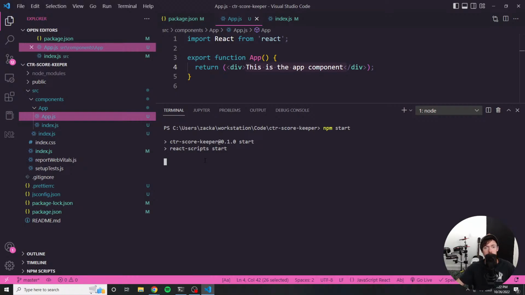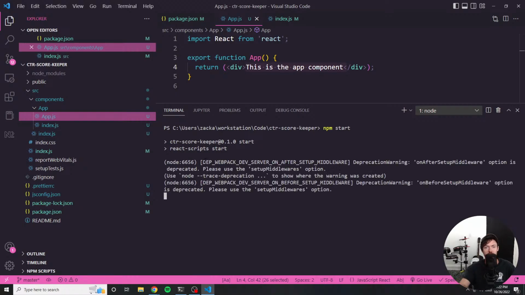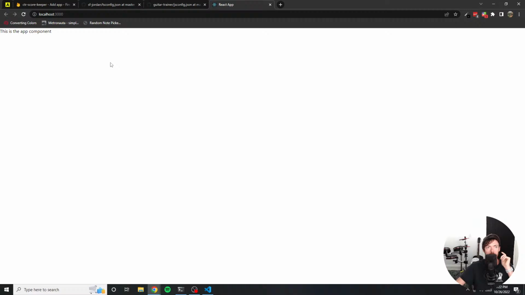I do prefer to use Yarn, but I didn't want to go through that right now because I might have to set that back up globally because I'm using NVM and there's a lot of things going on. But let's just see if this loads. Okay, this is the app component. So now I have my React project set up.